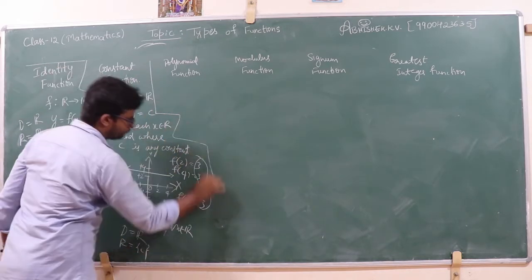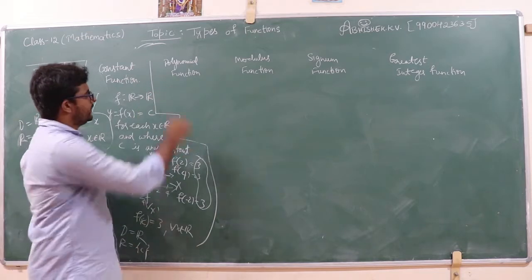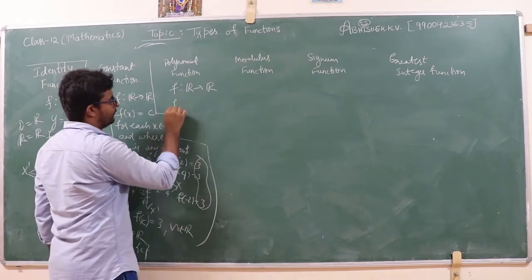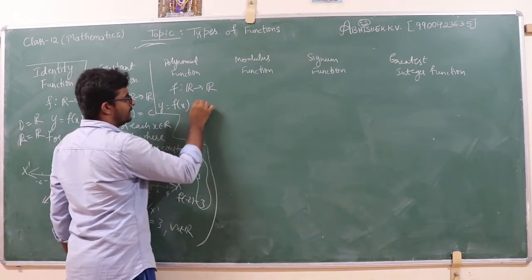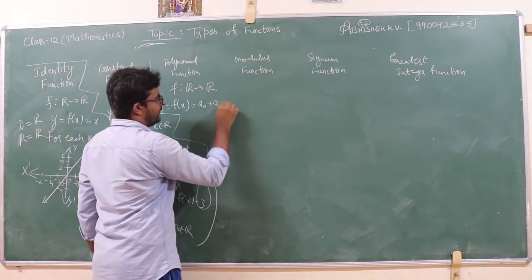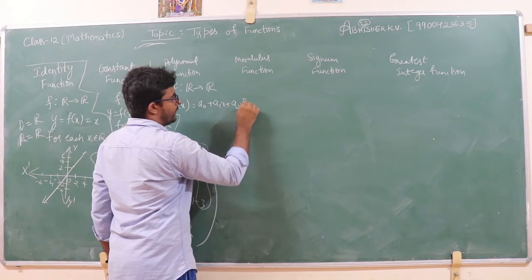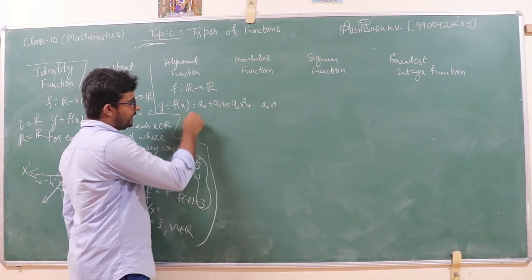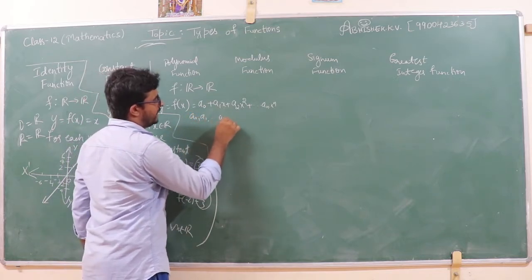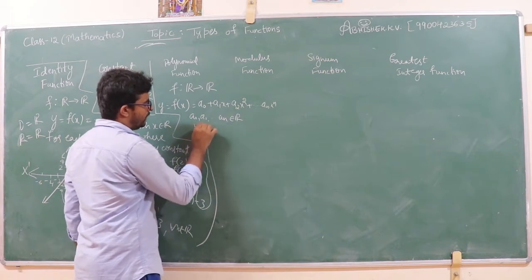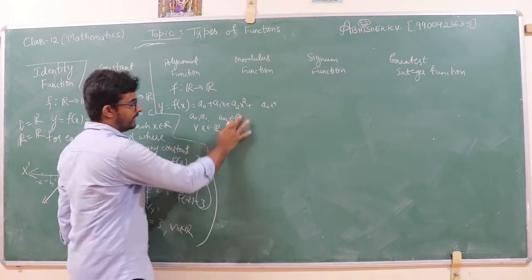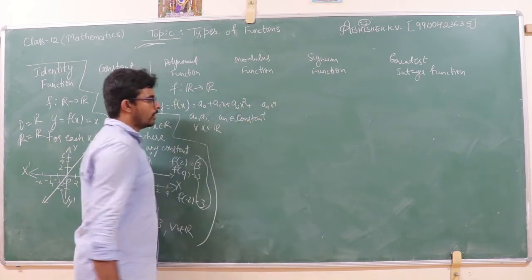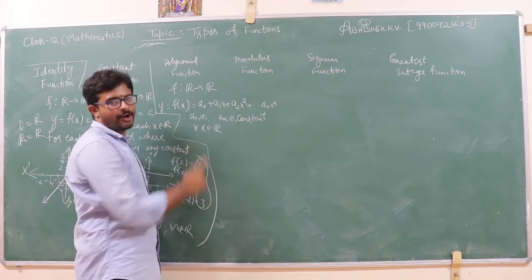Now I move on to the polynomial function. If I consider a function f from real numbers to real numbers, this polynomial function can be defined as y is equal to f of x is equal to a0 plus a1x plus a2x square up to an x to the power of n, where a0, a1 up to an belong to the set of real numbers, are constants, and x belongs to the set of real numbers.